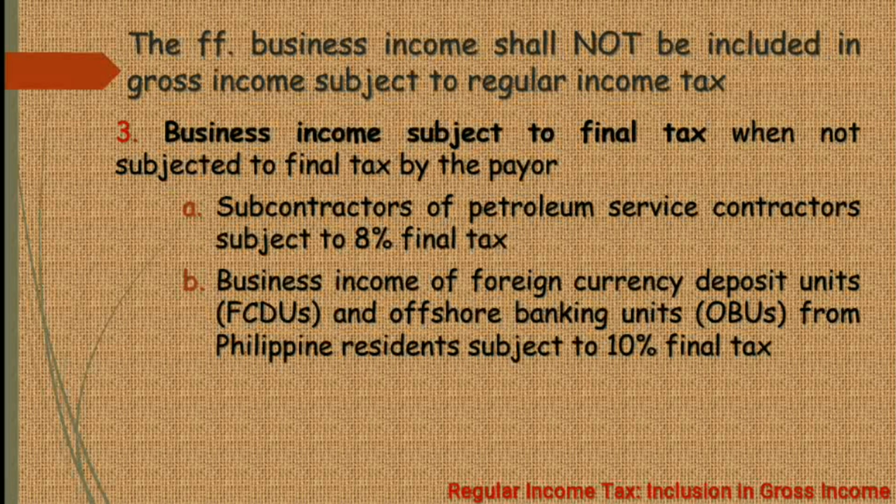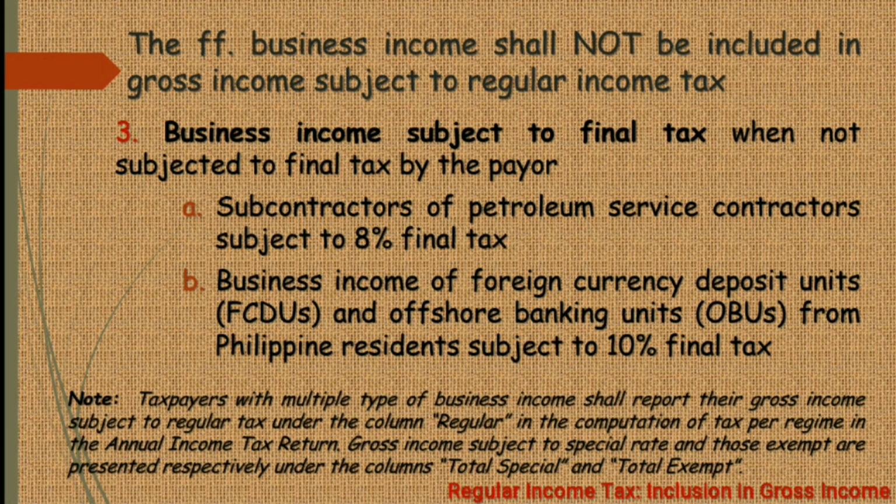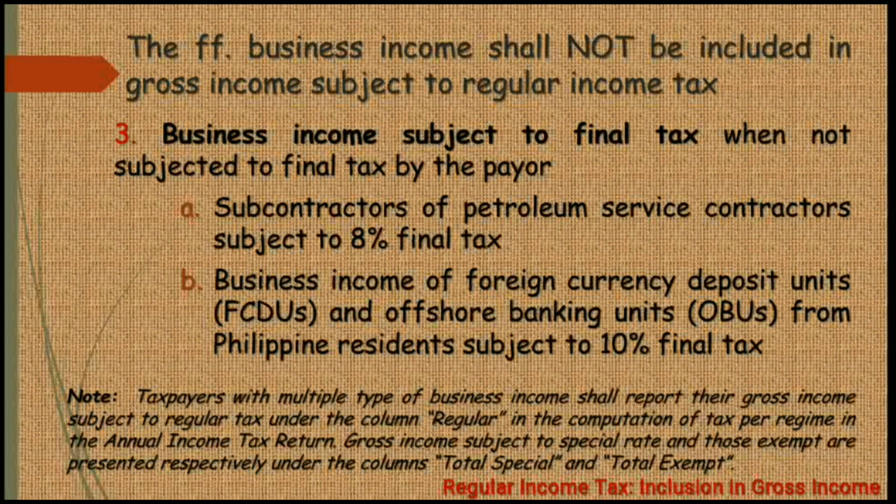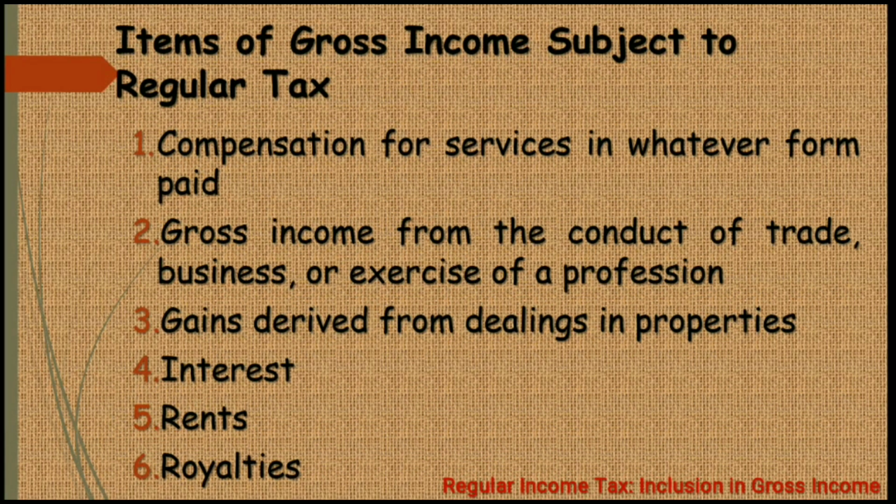So, for his or her gross income subject to the regular income tax, it will be presented under the regular column. Yung gross income naman niya na subject to the special tax rate, it will be presented under the special column. Tapos, yung income naman niya na exempt from the income tax, it will be presented in the total exempt column. Now, let's proceed to the next income item that should be included as part of the gross income subject to the regular income tax.